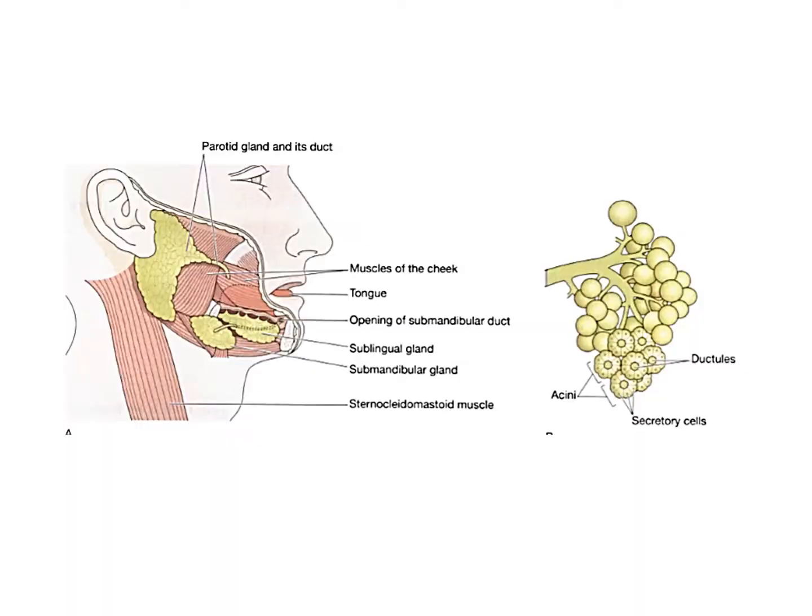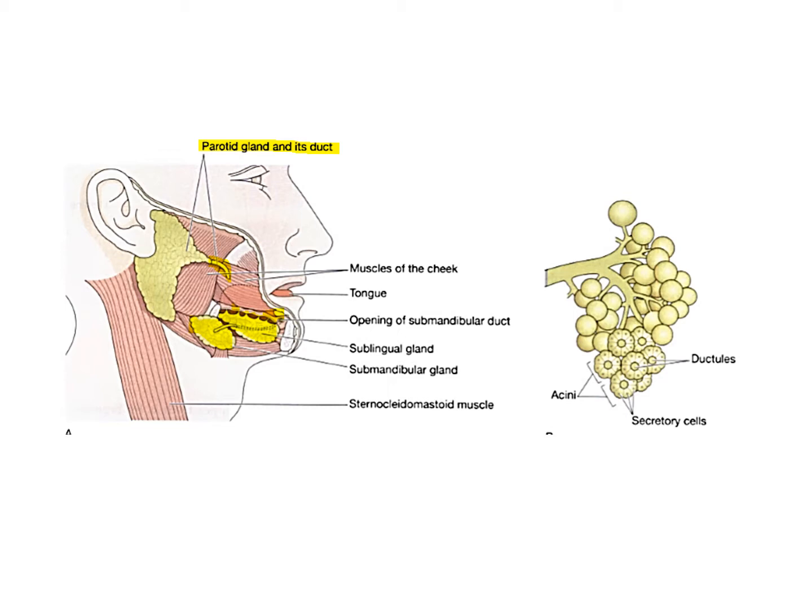This is a general diagram showing the histology, anatomy and position of the various salivary glands present in the oral cavity. We have the parotid gland and parotid duct, which secrete saliva into the oral cavity at the roof of the oral cavity through this duct. We have the other pair, the submandibular gland, which secretes saliva below the tongue, as well as the sublingual gland, which is placed immediately below the tongue and has small ducts or openings to secrete the saliva below the tongue. So these three pairs of glands are responsible for the production and secretion of saliva into the oral cavity.